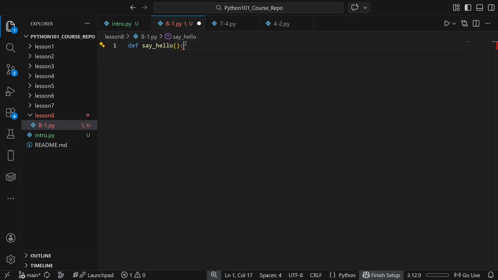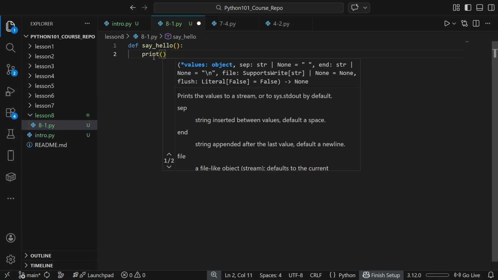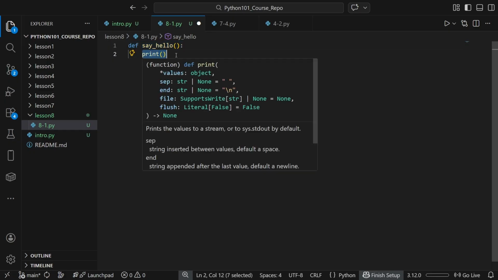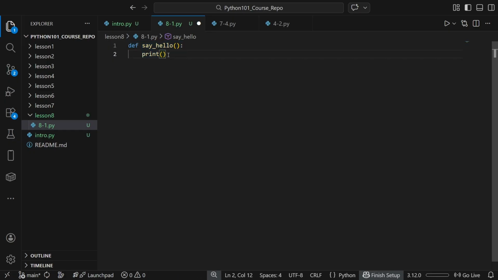Be sure to add this colon here, and then in an indent under the def say hello, we're going to be writing our command. This indent is important. This basically says that this code right here belongs to this line right here. So the indentations matter. So let's print the string hello.